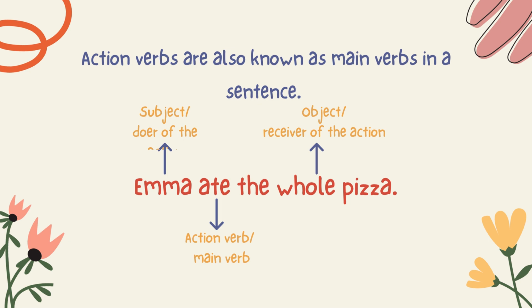For example, Emma ate the whole pizza. Emma is the subject or the doer of the action. Ate is the main verb. It is an action done by Emma. And the whole pizza is the object or the receiver of the action.